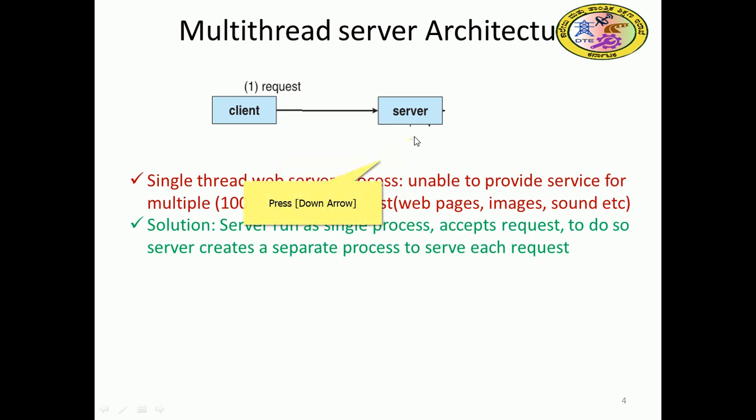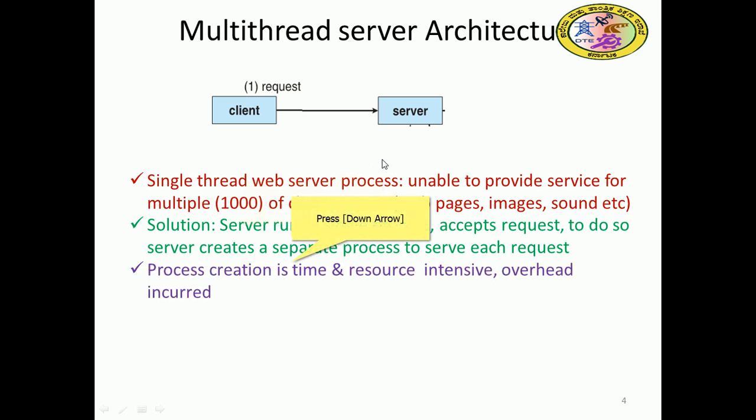The solution: the server runs as a single process and accepts requests. To do so, the server creates a separate child process to serve each request, right?